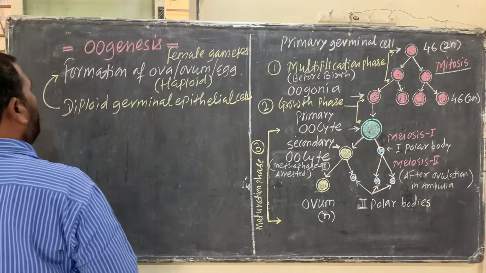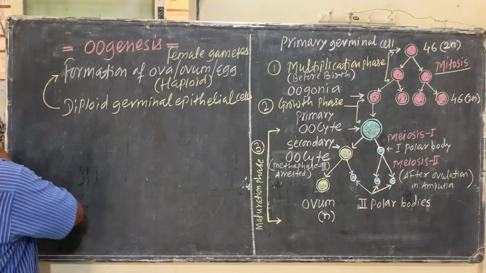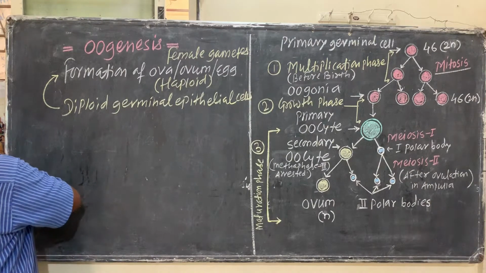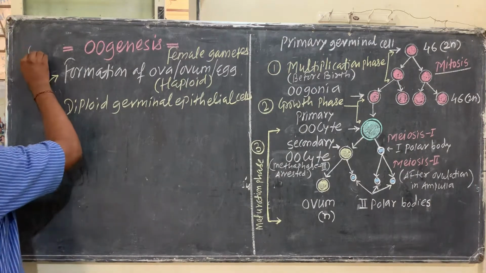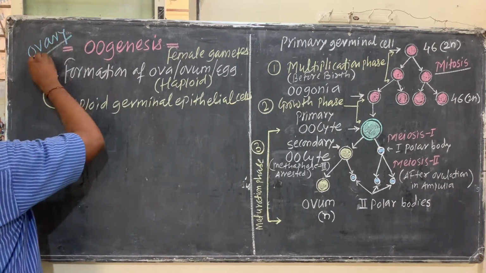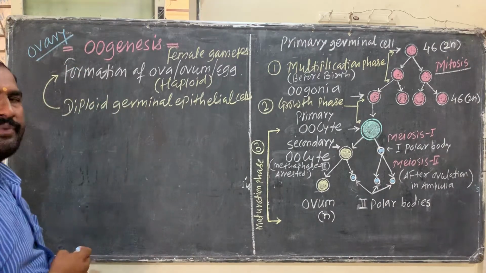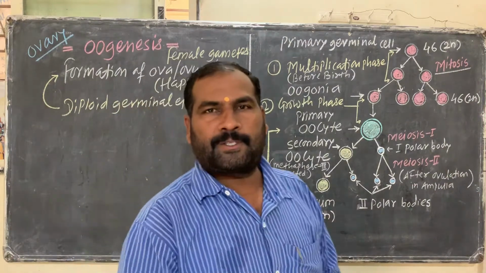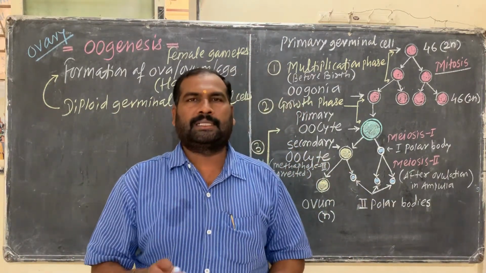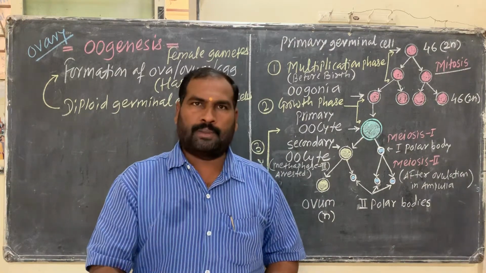The formation of that female gamete, that is taking place where? It is taking place inside the ovary. So inside that ovary, in a female, that one is taking place. So here is also the formation of that oocyte, that is ovum.